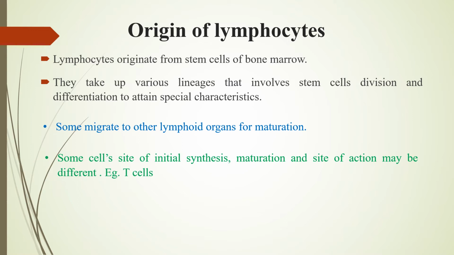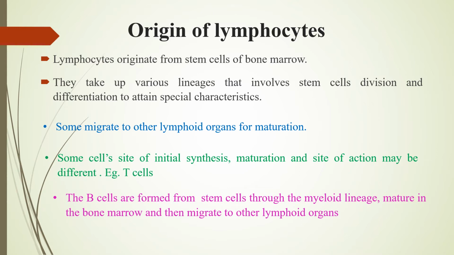And finally we have the competent T cells. Competent T cells means those T cells which can react with the antigen. Once they are developed, they migrate to the secondary lymphoid organs, where actually the reaction will be taking place. So for a few of the cells, this would be a little different.